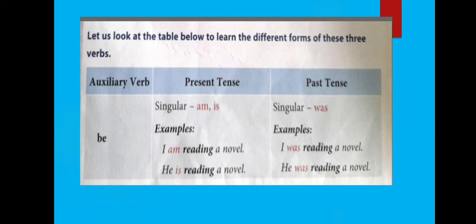Now let's see another example of the verb was. I was reading a novel. He was reading a novel. Here the sentence is in past tense and the subject is in singular. So we have used was.